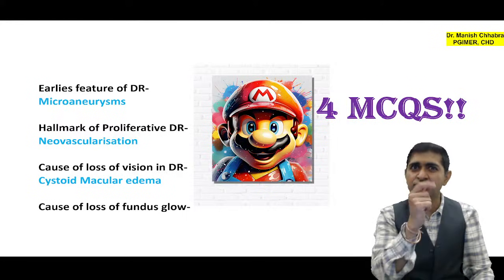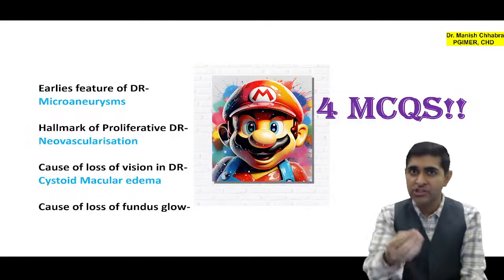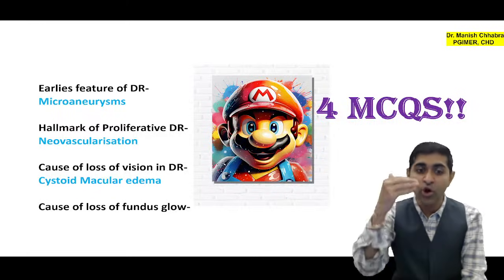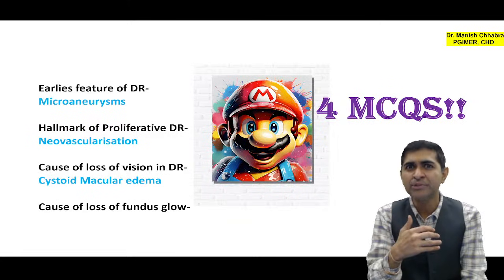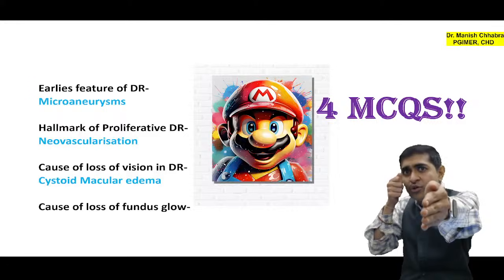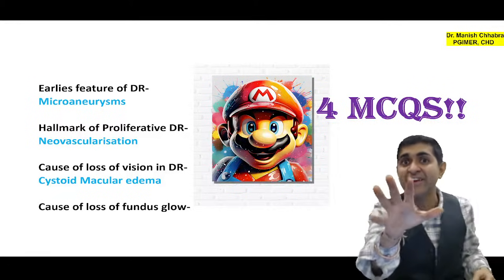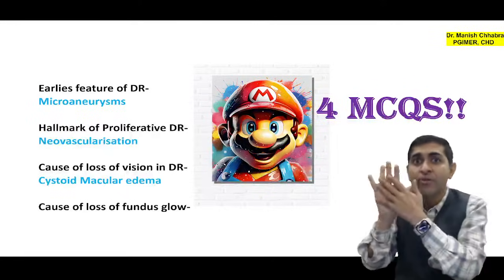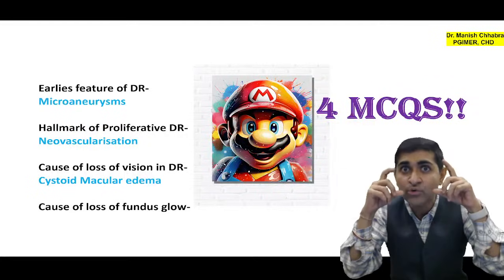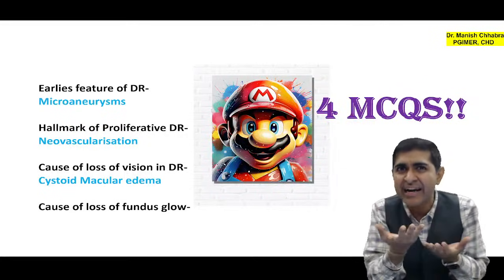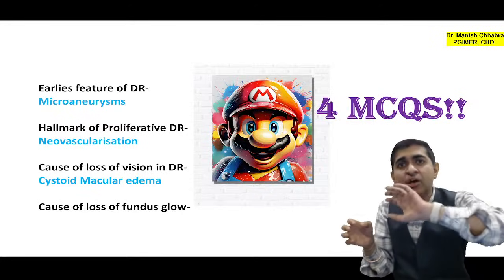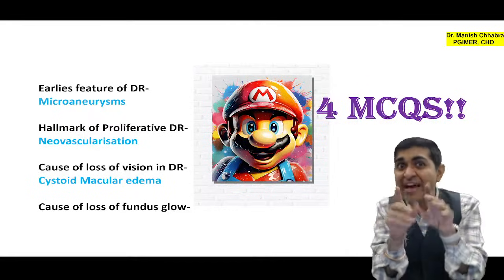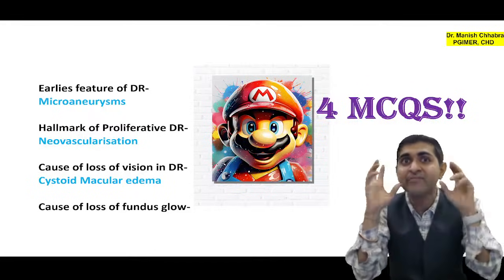Yes, and there was one recent MCQ asked in the last FMG exam, that a patient has come to you with loss of fundus glow. Loss of fundus glow means when you shine the direct ophthalmoscope from a distance, there is no red reflex. Red reflex is when the light enters the eye and gets reflected back from the retina. You must have seen while taking photographs with the camera flash, you see red eye. What is red eye? Red eye is nothing but the reflection of the light from the retina. Understood? So red reflex is that reflex which is captured by the camera with a flash.